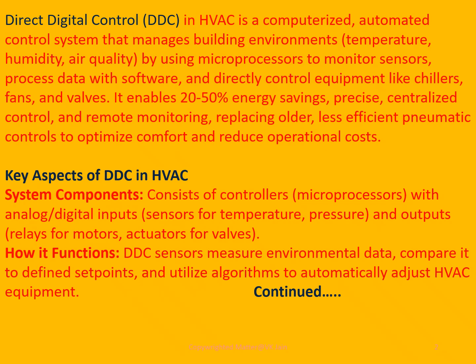How it functions: DDC sensors measure environmental data, compare it with defined set points, and utilize algorithms to automatically adjust HVAC equipment.